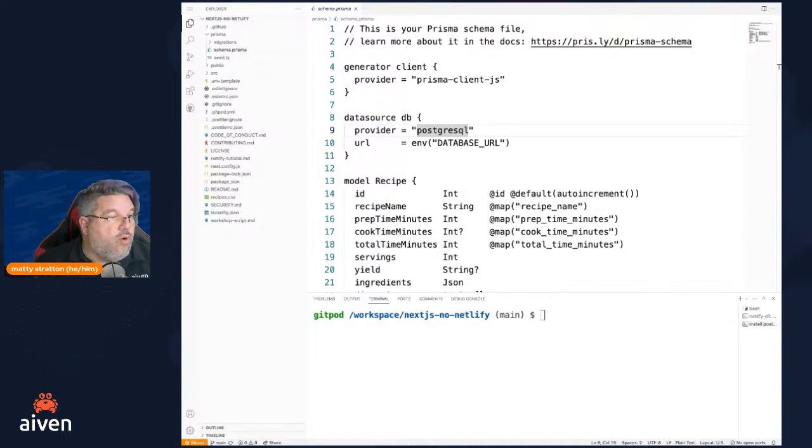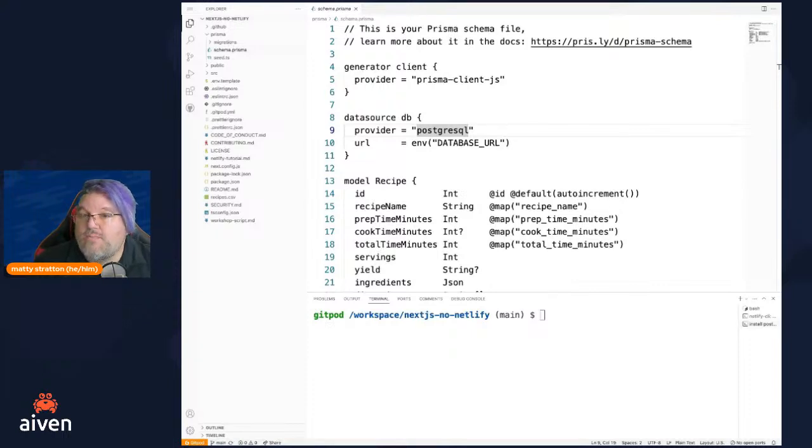So what we're going to want to do now is, we've set ourselves up with an account with Aiven. That's cool. We also need to set up our Netlify account. If you already have a Netlify account, cool. If you don't, you're going to want to go ahead, and Tibbs will drop the link in the chat, but you're going to go to app.netlify.com/signup. And I will go ahead and do this with you in just a second.